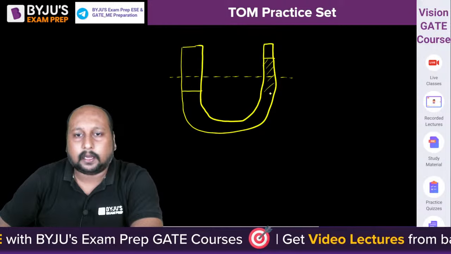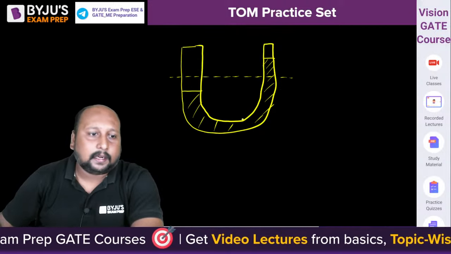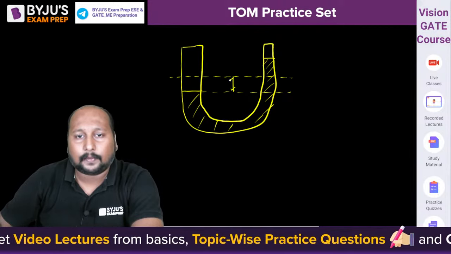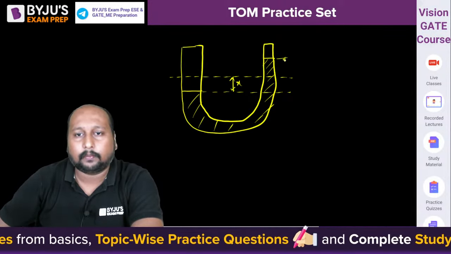The fluid has almost the same diameter on both sides. So can we say whatever downward deflection happens, the same deflection happens at the top?